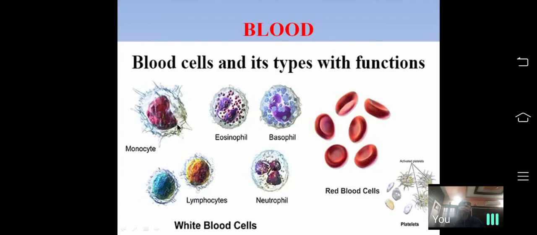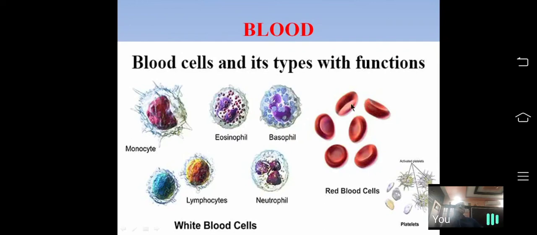Next, another type of cells, WBCs. WBC cells are much larger than RBC cells.